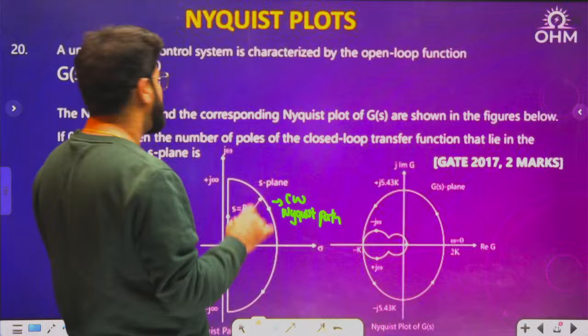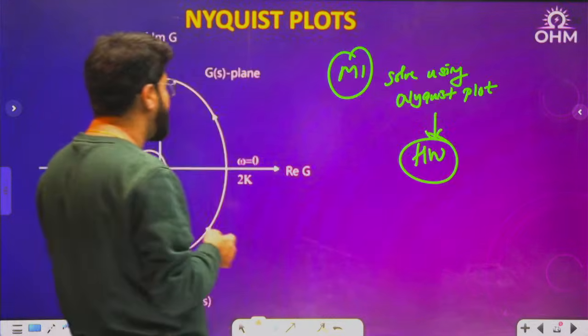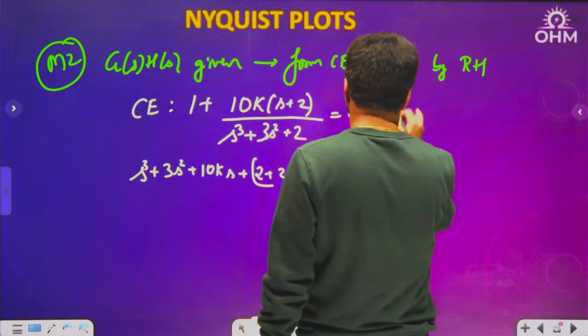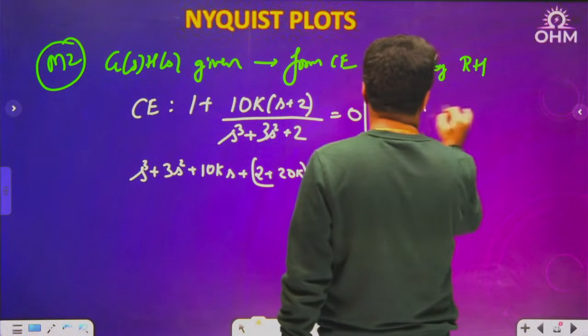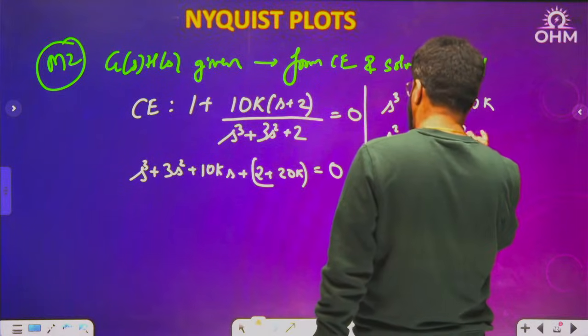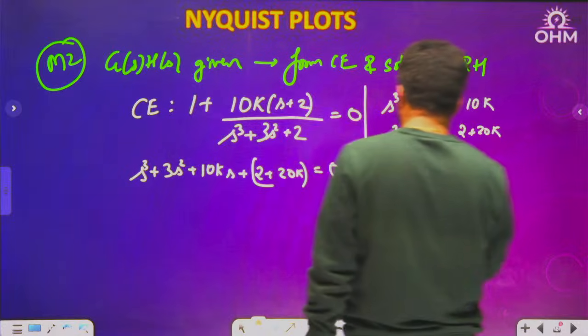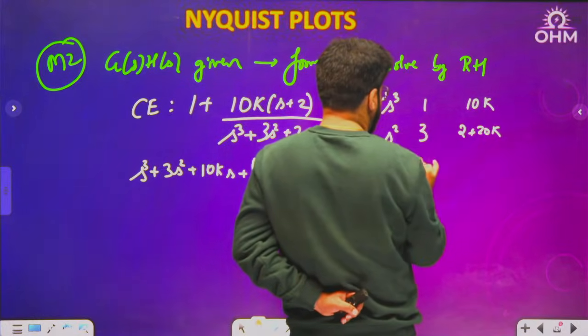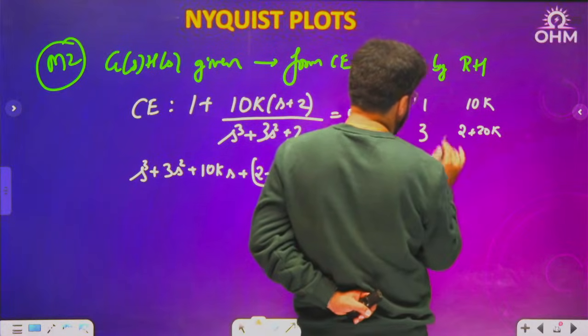The number of right half plane poles of the closed loop transfer function is the number of sign changes in the Routh array. I have s cube and s square here, 1 and 10k, 3 and 2 plus 20k. What is s power 1? 30k minus 20k, that will be 10k and minus 2.